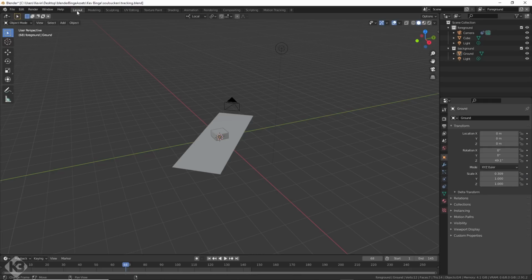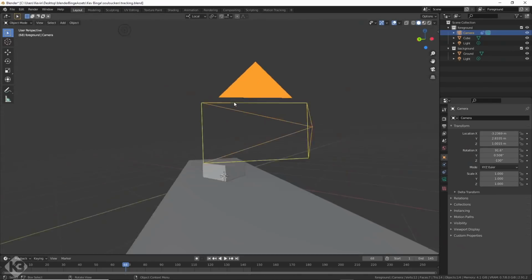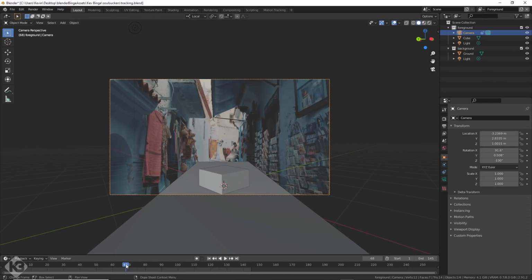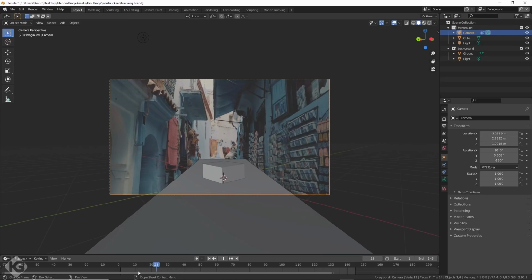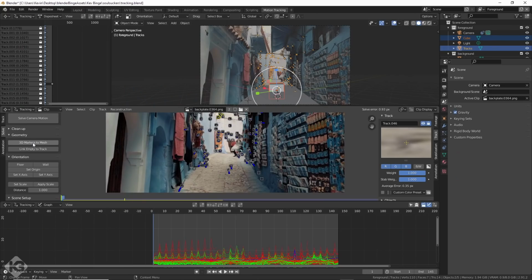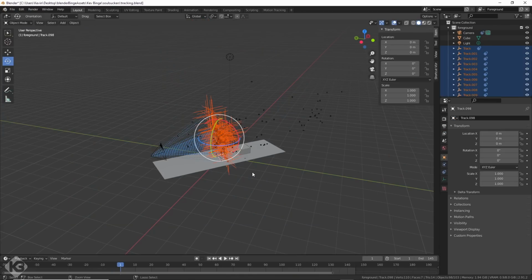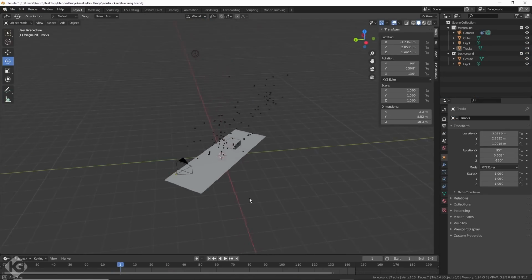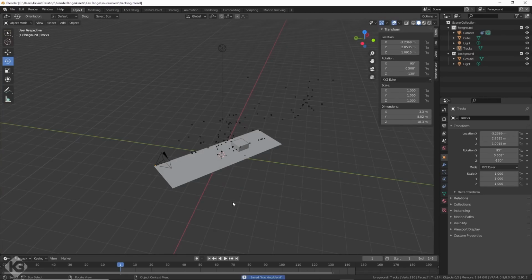The camera is all off, so I was lazy here and I manually adjusted it. After scrubbing the timeline, it seemed as if my track was decent. It would probably work. I then turned my tracking markers into nulls that I could see in Blender's layout by hitting 3D markers to mesh. I also hit link empty, but that gave me suck, and I hate that, so I deleted all those empties. There, now I had a scene that I could work with.